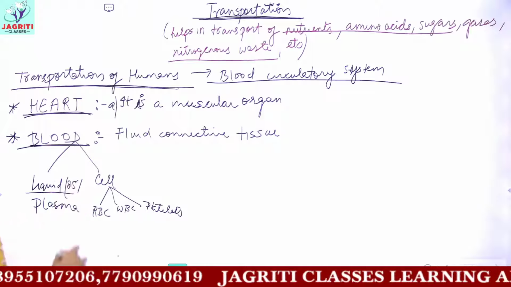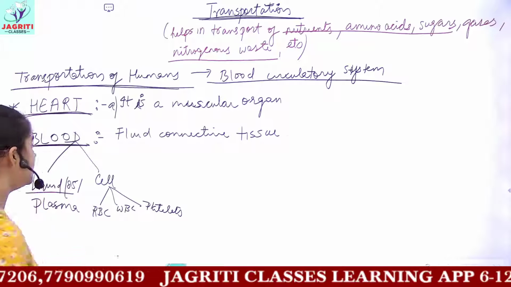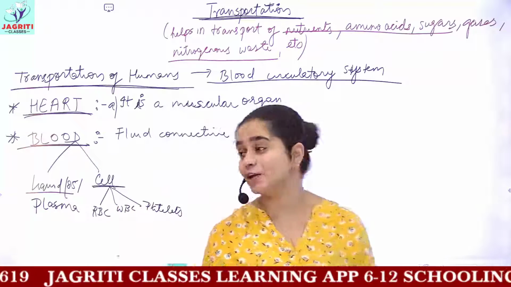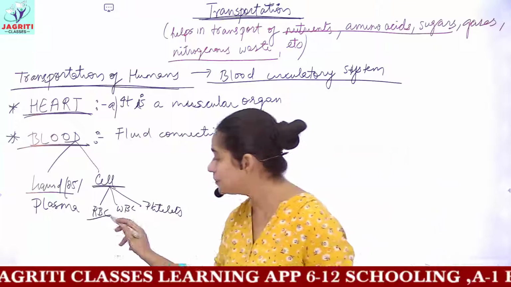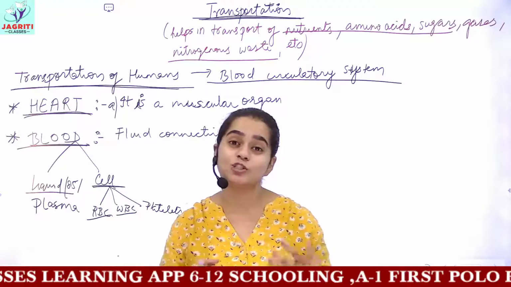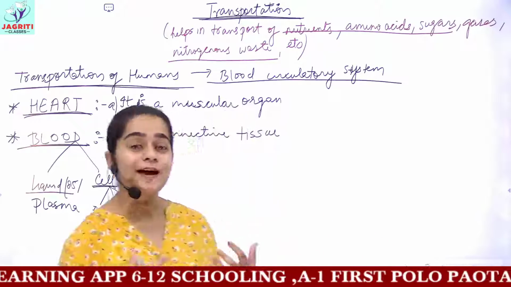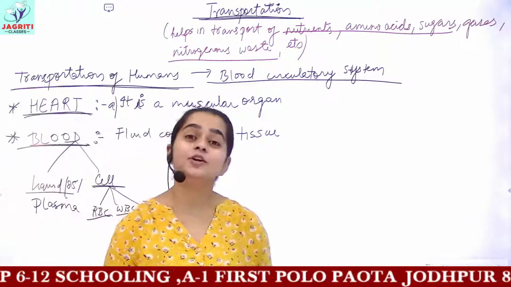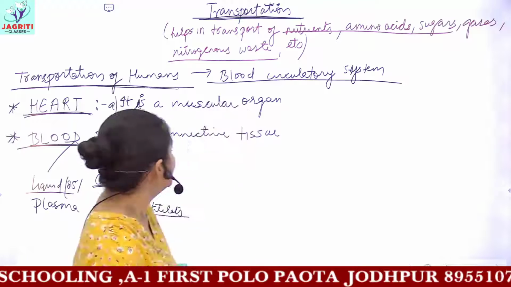The liquid part is approximately 85%, and the remaining volume is occupied by different types of cells present in your blood. RBCs are red because they carry hemoglobin in them. WBCs are called soldiers of the body because they help to fight against infections, and platelets help in clotting of blood. So this was the account.